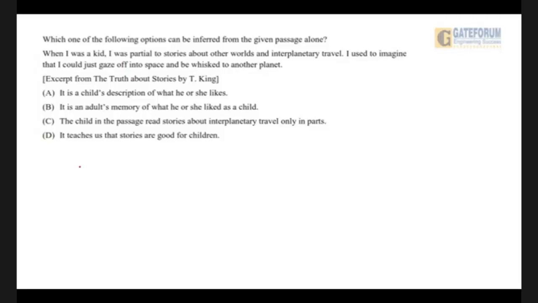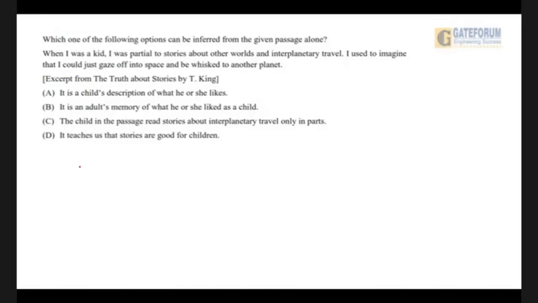Which of the following options can be inferred from the given passage alone? They are in front of you. Take a few seconds to decipher which one would be appealing to you the most. Okay, let's go ahead and read the options. It is a child's description of what he or she likes. Well, I would say, how can this be a description of what he or she likes? There has been no comment made about the likes of that child, like or dislike of that child. The child is stating a fact.